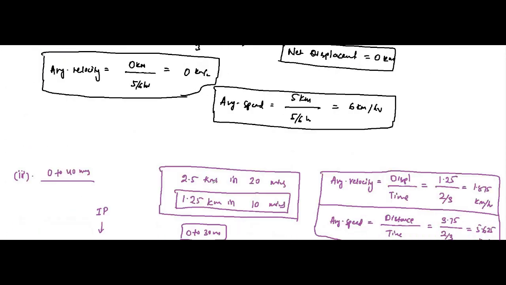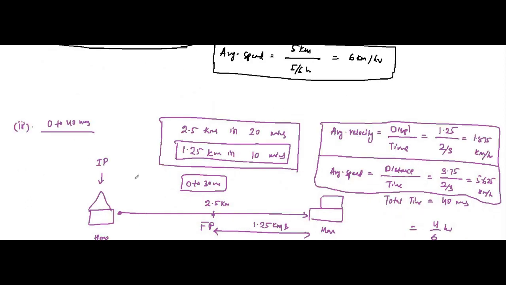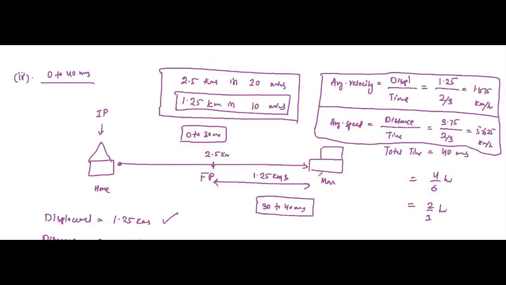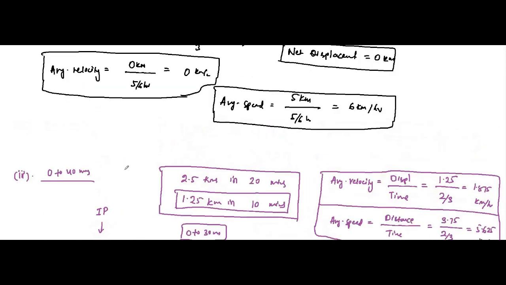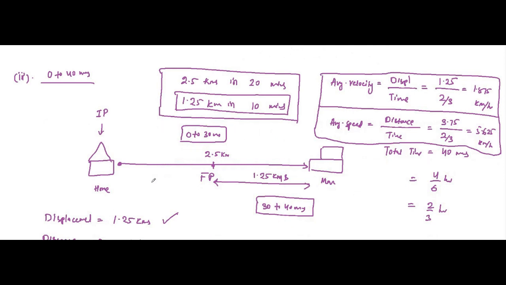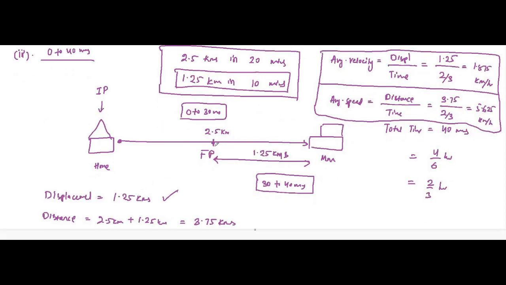So 2.5 kilometers in 20 minutes, so 1.25 kilometers in 10 minutes, from the 30 to 40 minutes phase, because we are interested in 0 to 40. The 0 to 30 thing we know, home to market, but 30 to 40 is market to the midway point on the way home. This is the phase we are interested in, and for that phase displacement is 1.25 kilometers, exactly from the midway point to home.